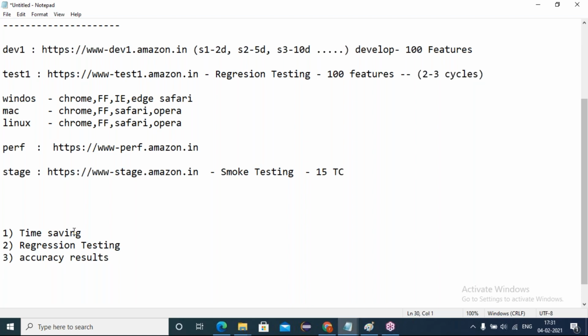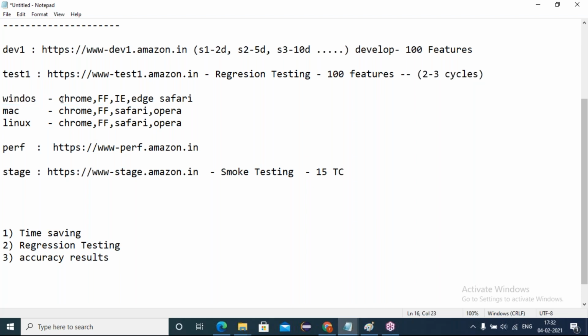Friends, when doing it manually, we are human beings. We are not robots. Testing the same test case, Windows with Chrome, Windows with Firefox, Windows with IE, manually you are doing that. You cannot. There is no guarantee that, testing the same feature again and again manually, we can deliver a defect-free application.